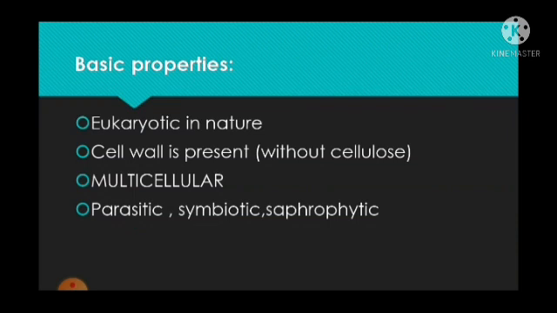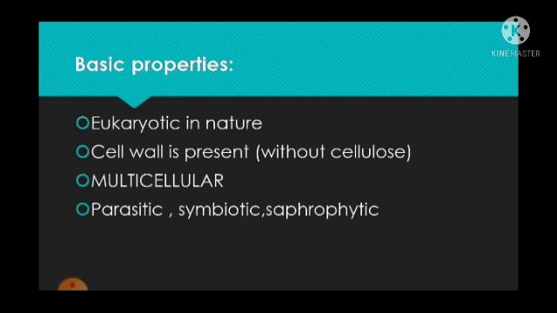So organisms under the kingdom fungi are eukaryotic in nature. This means that they have a true well defined nucleus. This nucleus is well developed. So they are called as eukaryotic. Eu means true. Cell wall is present, but the cell wall is not made up of cellulose.